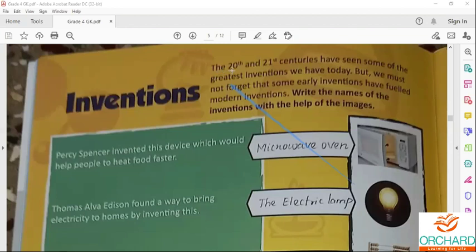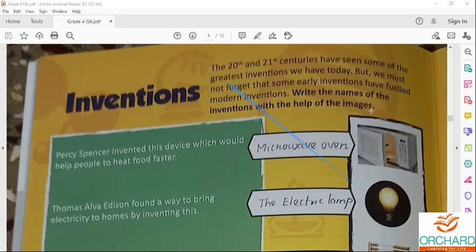The 20th and 21st century have seen some of the greatest inventions we have today. But we must not forget that some early inventions have fueled modern inventions.